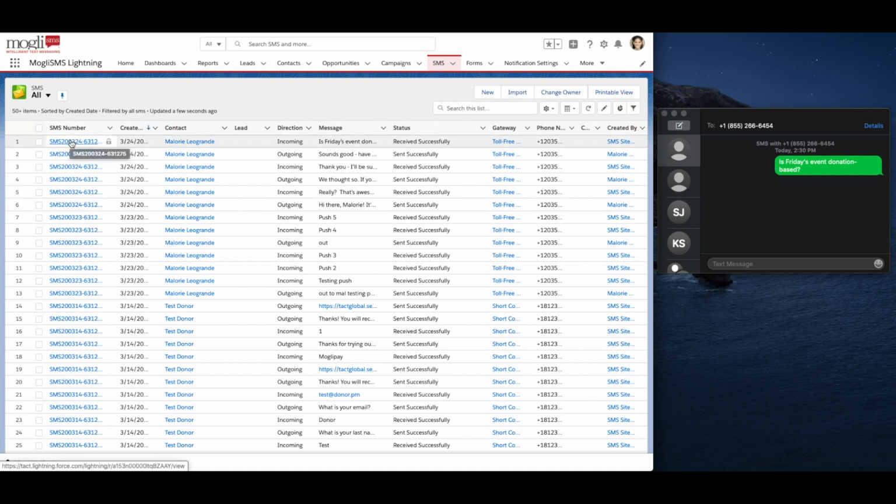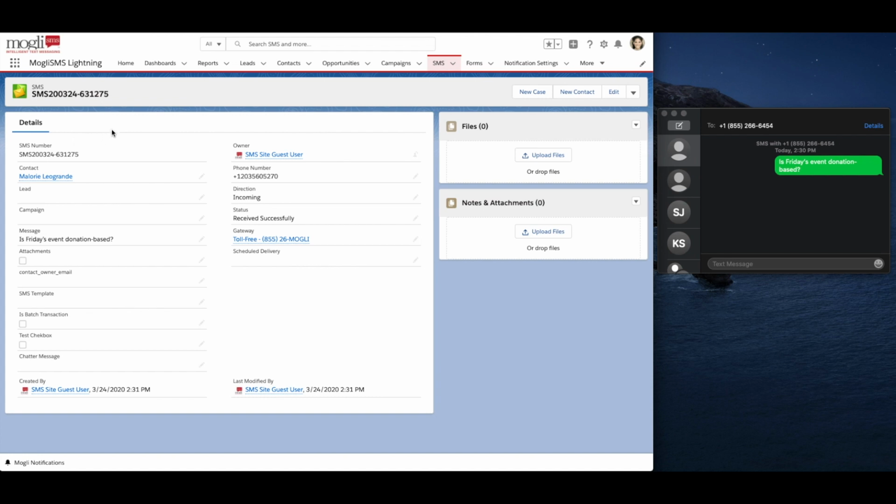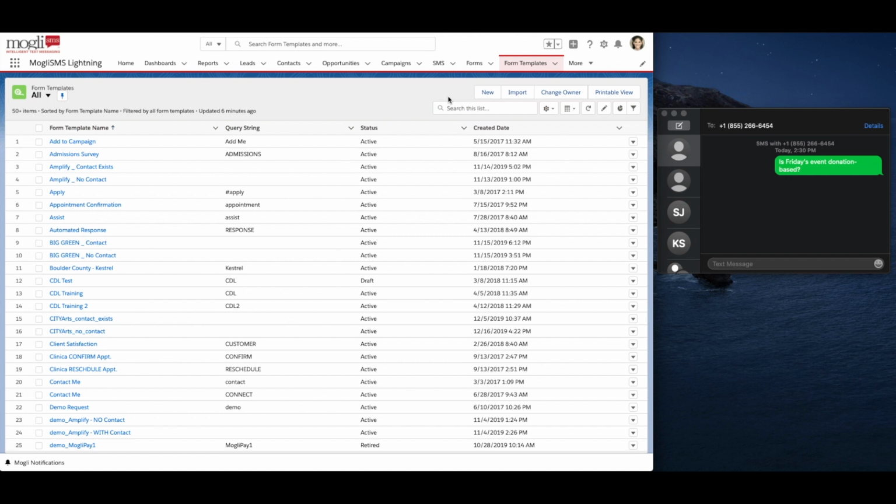Click into the SMS number for specific information on each text. These fields are especially useful when creating text message automations. Next up, Form Templates. Navigate to the Form Templates tab. Here's where we start when building automated conversations or surveys.